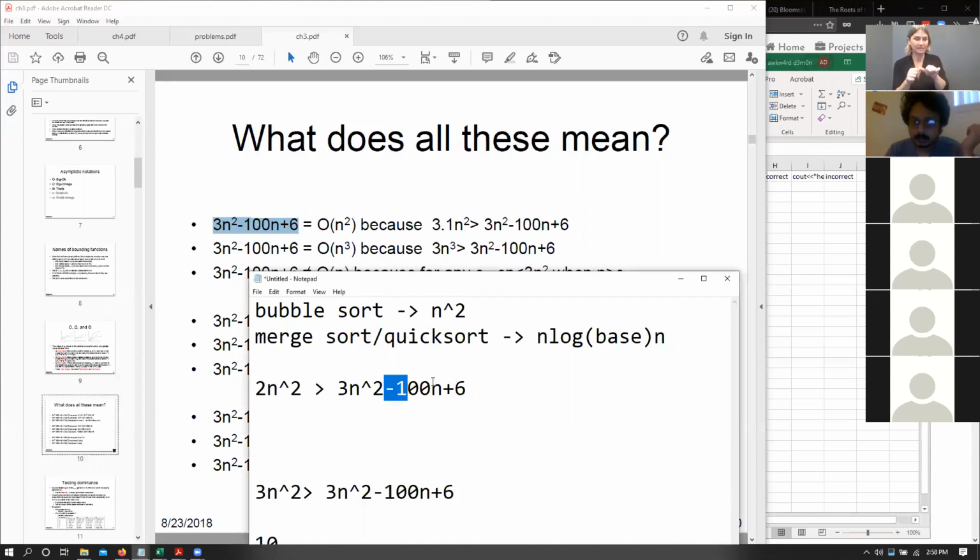Exactly. If you forget about this half of the equation, because this half of the equation is minus 100 of n plus of 6, if we say that n tends to infinity, then that means that it is basically minus whatever, infinity, I don't care. So essentially we are saying 2 n squared is greater than 3 n squared. And that is not true, right? So we can't say that this particular big O notation holds. The only constant that we can multiply n squared with that guarantees that this equation will always be larger than the other equation is some constant